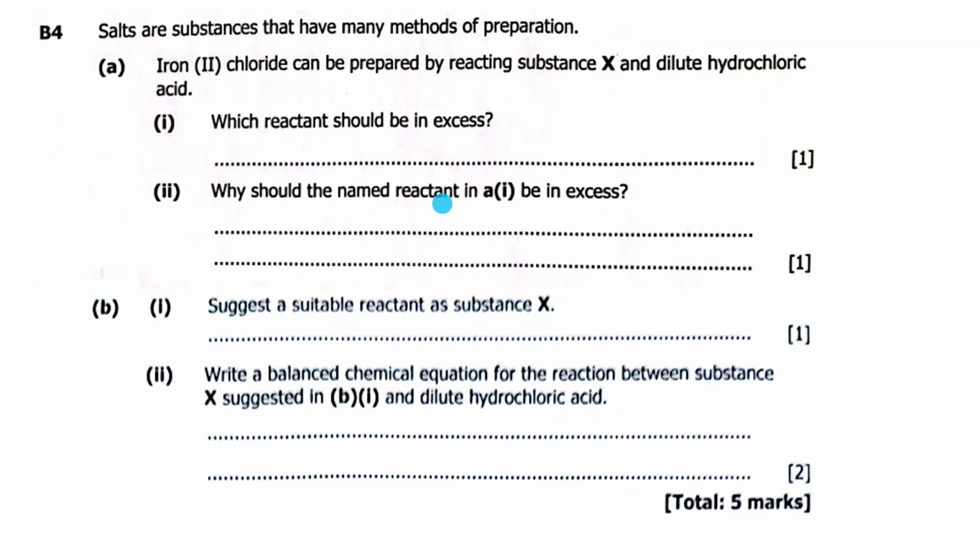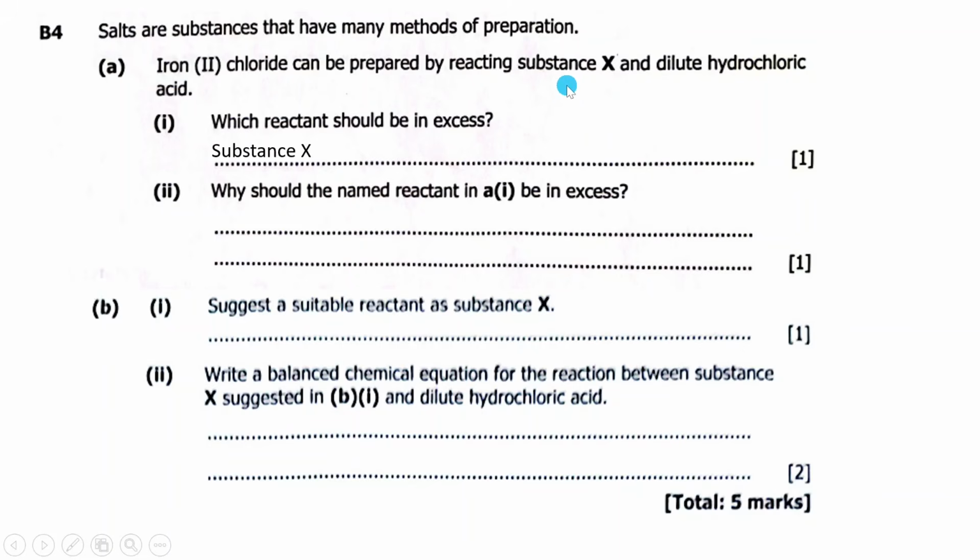Okay, then Roman numeral 1, which reactant should be in excess? So you want to form iron 2 chloride, right? So you are reacting substance X with hydrochloric acid to form iron 2 chloride. Between hydrochloric acid and substance X, which one should be in excess? Substance X actually.